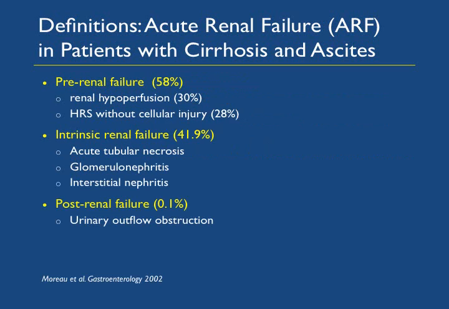In patients with pre-existing renal impairment, an increase in serum creatinine by more than 50% above their baseline is considered acute renal failure. The types of renal failure are mainly pre-renal. The common example of that is dehydration, secondary to lactulose overuse or GI bleeding. And then hepatorenal syndrome, which is a functional pre-renal state, and it is seen in 28% of the patients in a study of 354 patients. The other causes include intrinsic renal failure, which includes acute tubular necrosis, glomerulonephritis, and interstitial nephritis. Post-renal failure, mainly due to urinary outflow obstruction, is rare.